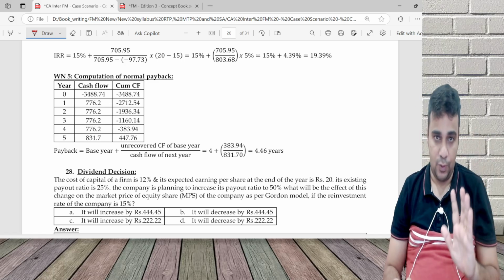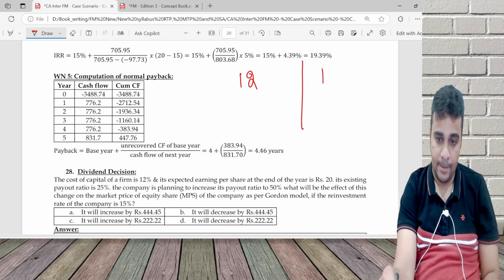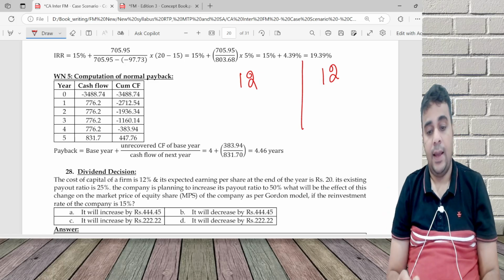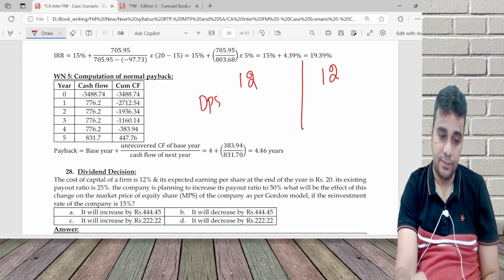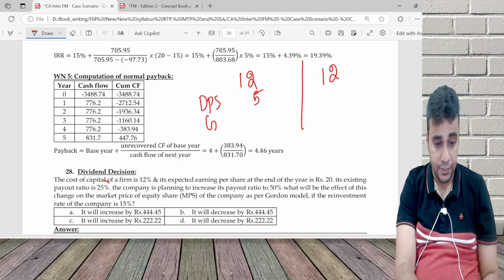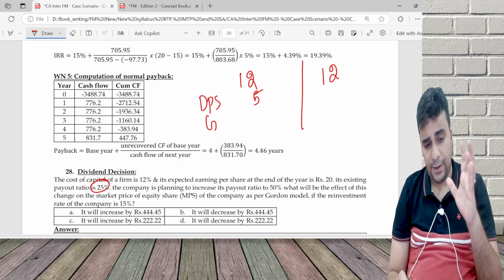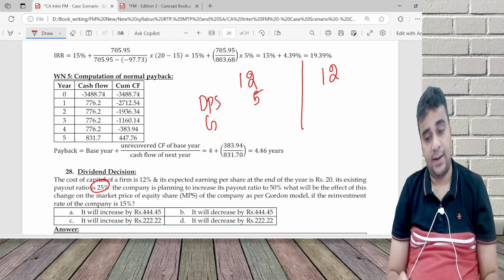So let's first get the original answer. Original answer is KE 12, again 12. Expected earnings is 20. Payout ratio, dividend is 5. Growth is 25% payout, 75% retention. And reinvestment rate is ROI. ROI is 15%.